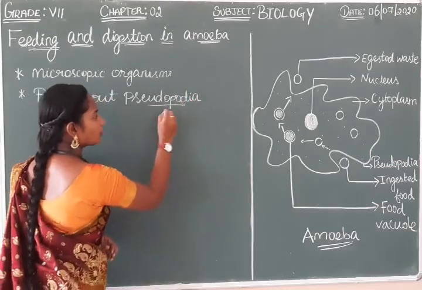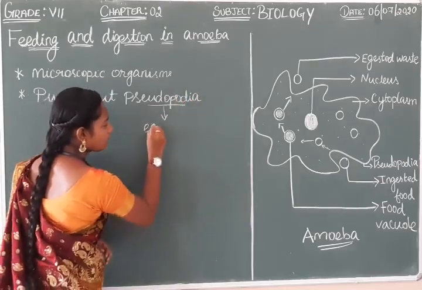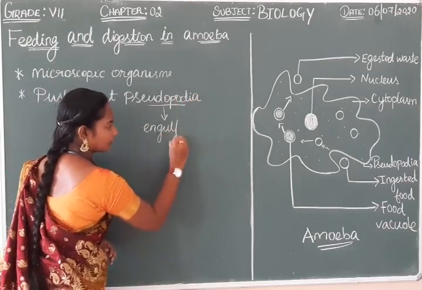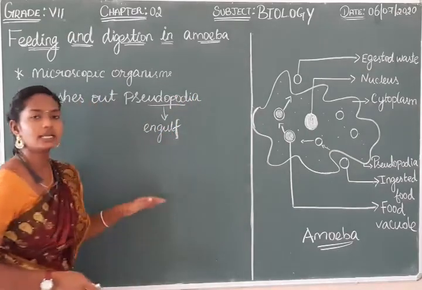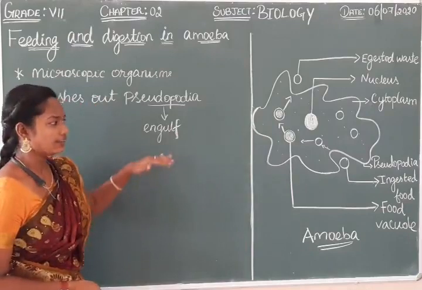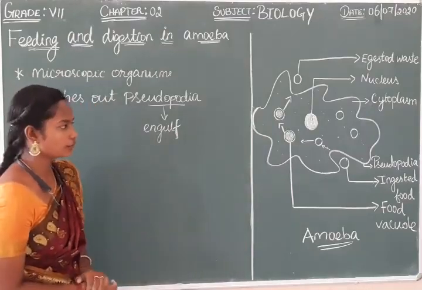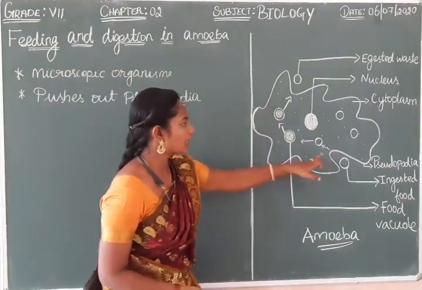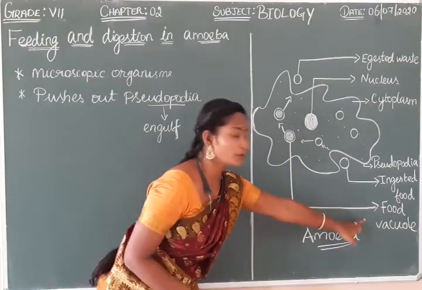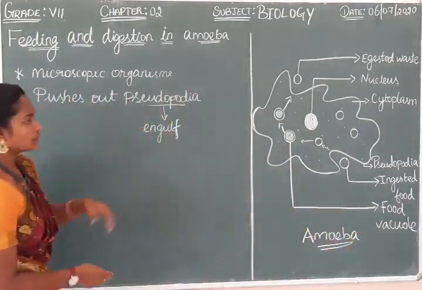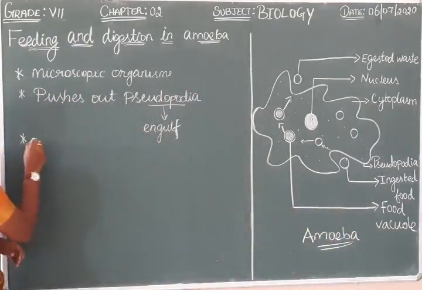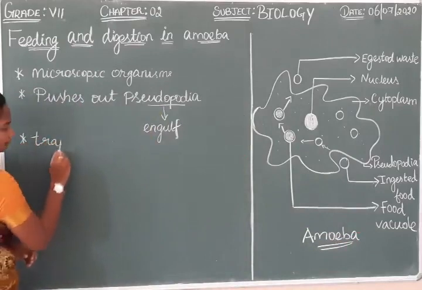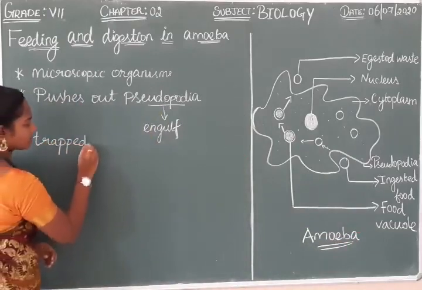The role of the pseudopodia here is to engulf the food particle. After engulfing, the food particle gets trapped in the food vacuole. You can see the bubble-like structure, no?